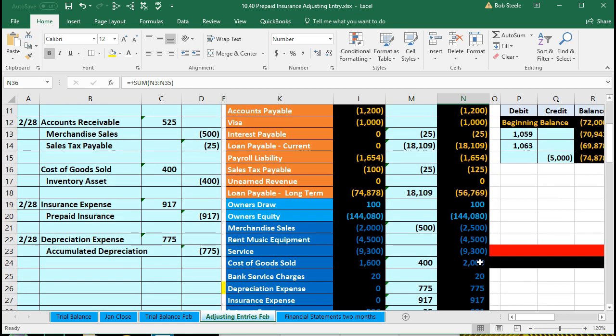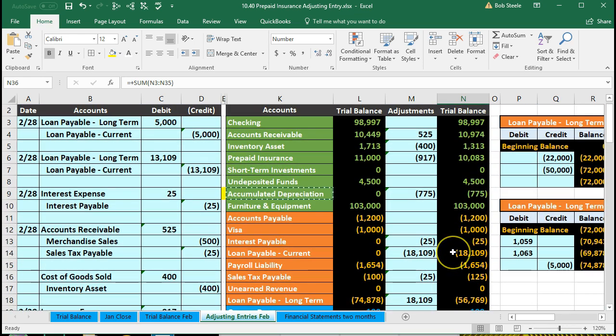If we see what is going on, then we are telling our reader now, this is what we bought it for. This is how much we think it went down in value. And if you subtract those two out, the 103,000 minus the 775, that gives us 102,225. That then is the book value, the estimated value that we believe this is worth.